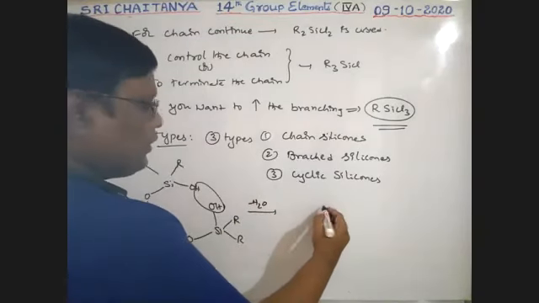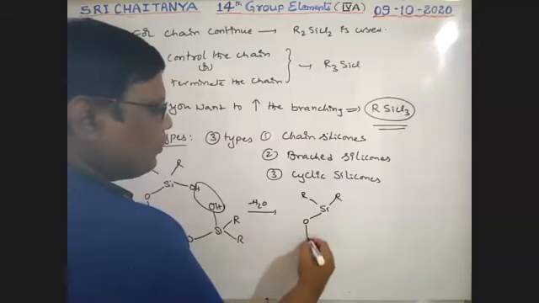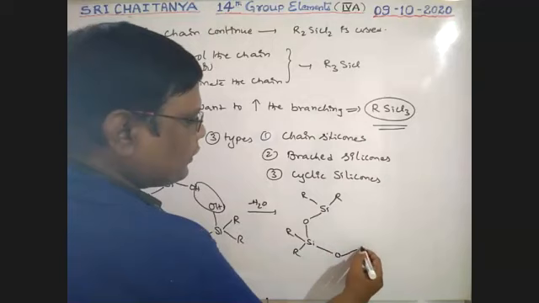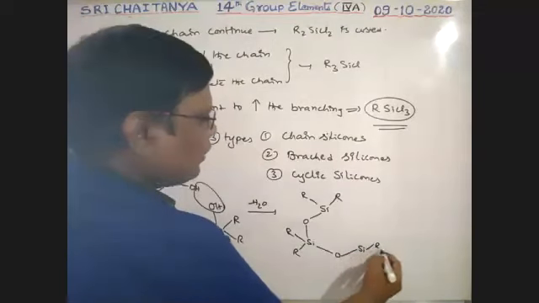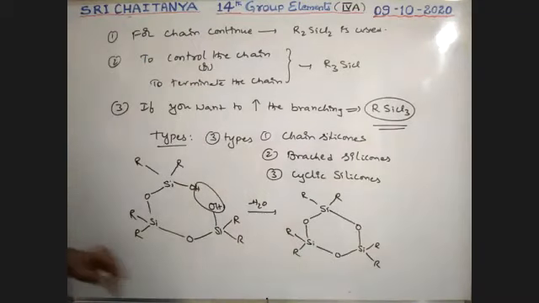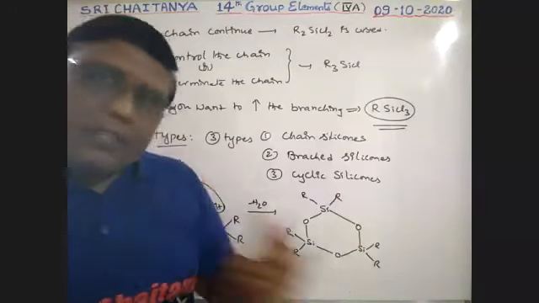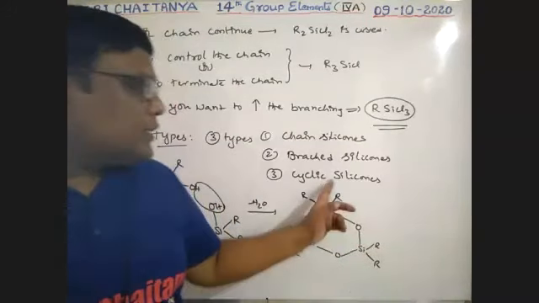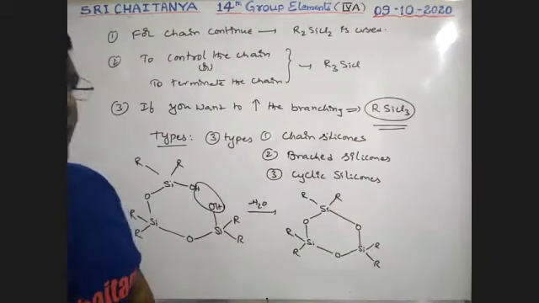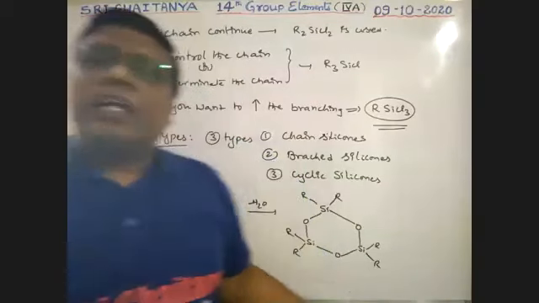That gives Si R R O Si R R O Si R R O, so it is a cyclic compound, boys. Silicon with oxygen and alkyl groups makes it a ring compound, a cyclic silicone. So chain, branched and cyclic silicones are all possible.